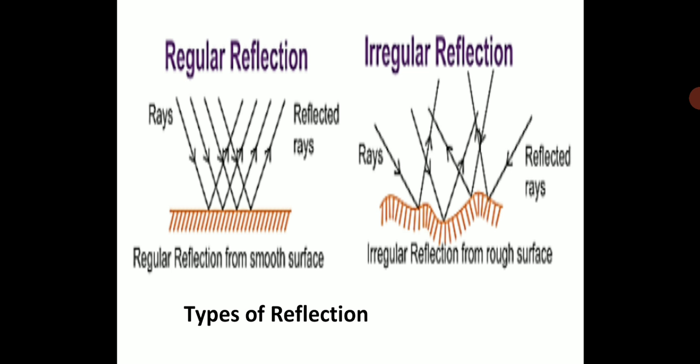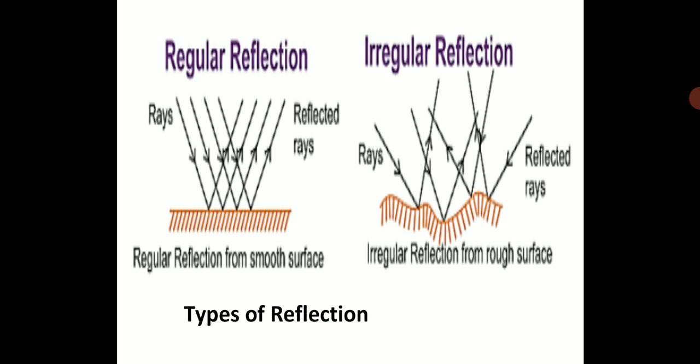Here you see regular reflection and irregular reflection. From your left hand side you see regular reflection, where from a smooth surface, light rays falling on a mirror are reflecting back, and the reflected rays are parallel to each other. As they are falling parallelly on the mirror, similarly parallelly they will reflect back. This will happen only in a regular reflection, that is, on a smooth surface, that is a mirror.